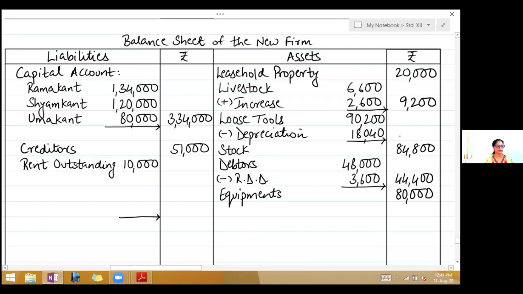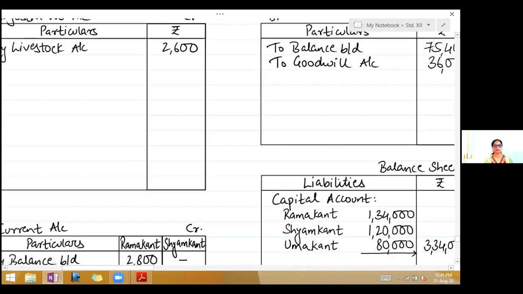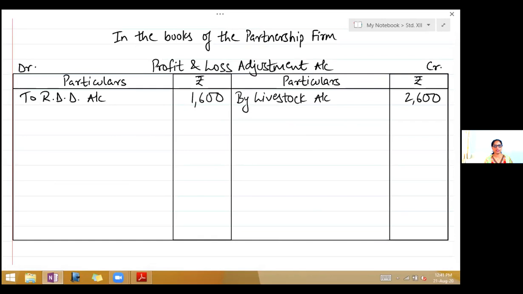So deduct, take it to the outer column, 72,160. Now here it has decreased in value, the asset. So second effect will come on the debit side of profit and loss adjustment account. To loose tools, 18,040.